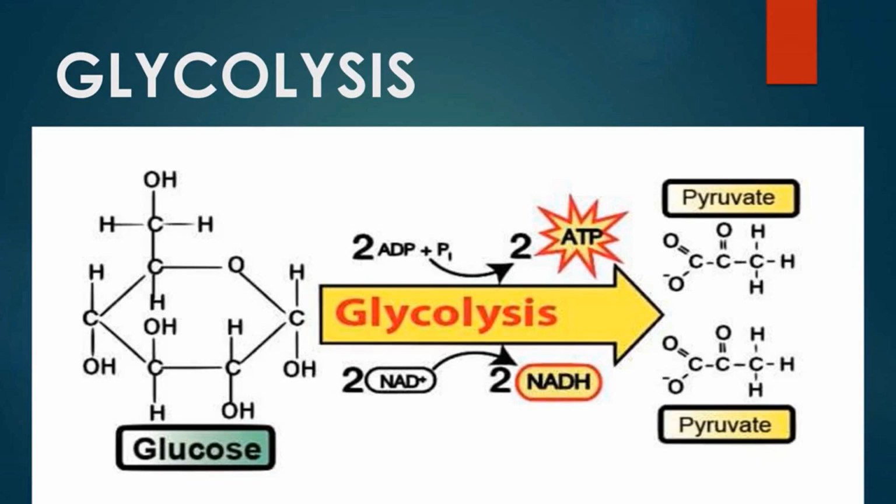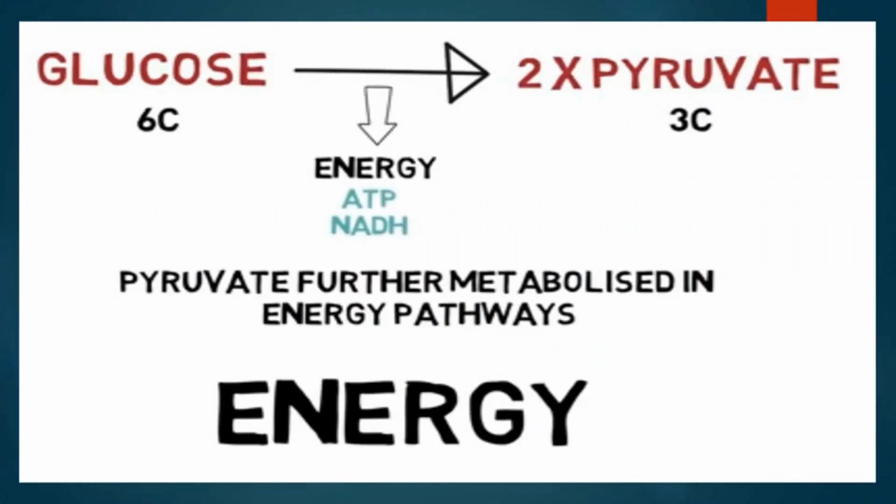First we will have an overview about this process and then we will study about the various reactions involved. It starts with glucose, which is a 6-carbon compound, and ends with 2 molecules of pyruvic acid, which is a 3-carbon compound. In glycolysis, 1 molecule of glucose is broken down into 2 molecules of pyruvate, and in this conversion energy is released in the form of ATP and NADH. The pyruvate formed is further utilized in various energy producing pathways that produce more energy.